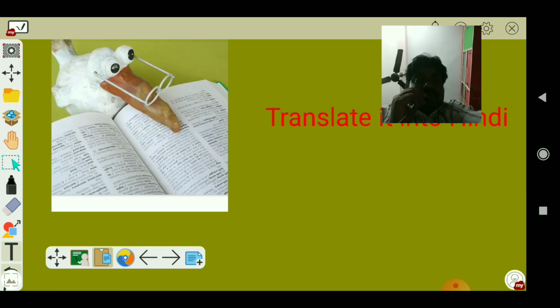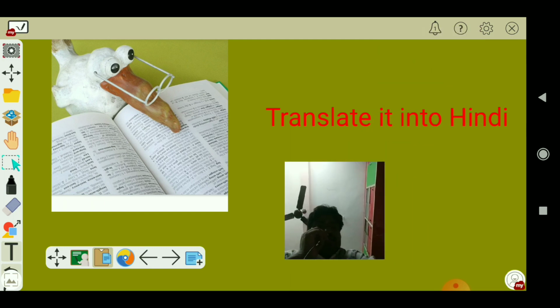The next one, here is a passage, and now you will say translate it into Hindi. Suppose this passage is in English, and if you translate it, render it into another language, you will say translate the passage into Hindi, translate the poem into English. So it's also a change from one language to another. So you will say translate it into Hindi, translate the poem into English, etc.